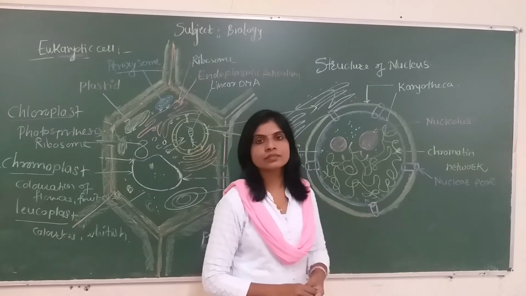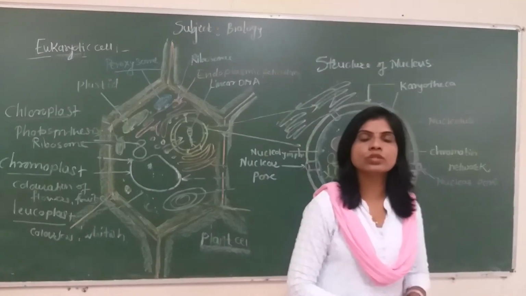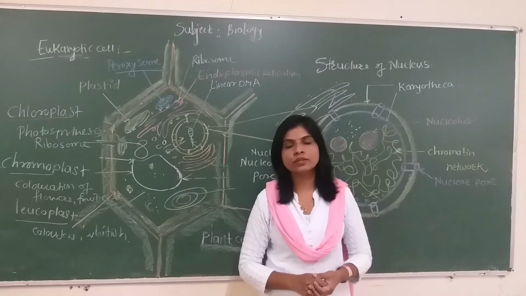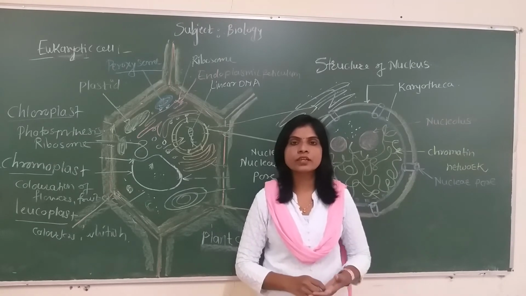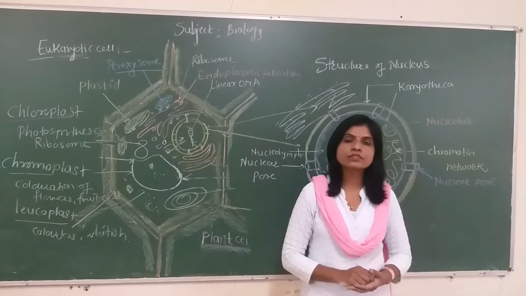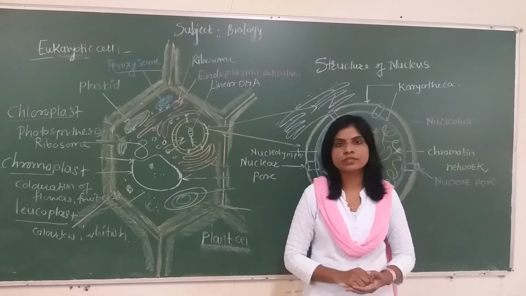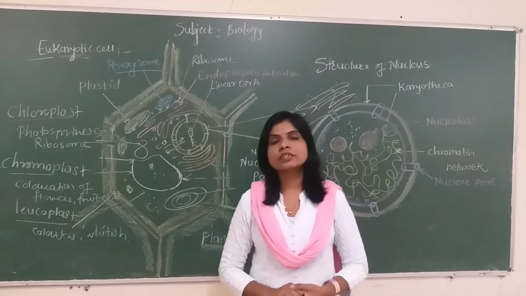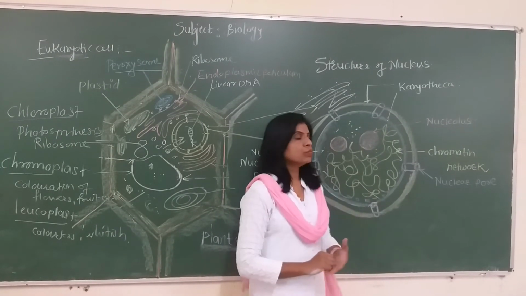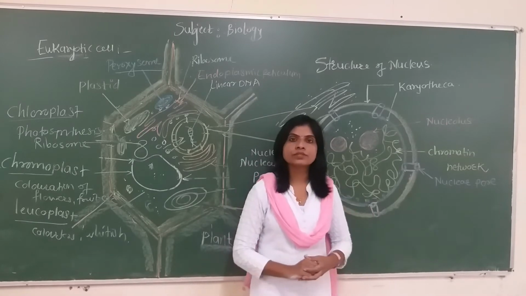Now we will discuss the structure of the nucleus. Nucleus is a dense body that appears in the cytoplasm of the eukaryotic cell. Eukaryotic cell means the cells of protists, fungi, plants as well as animals. Nucleus is a double membrane bound cell organelle. Both the membranes are made of lipoproteins.